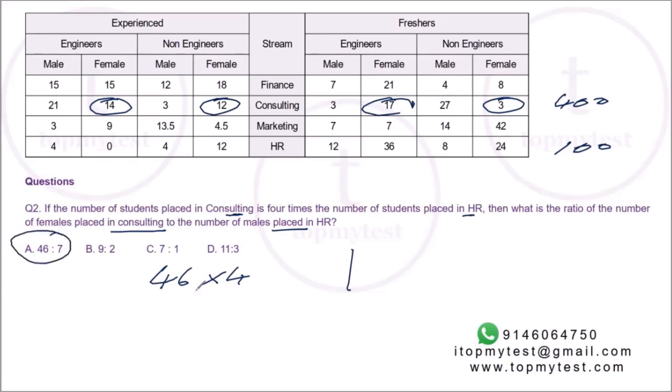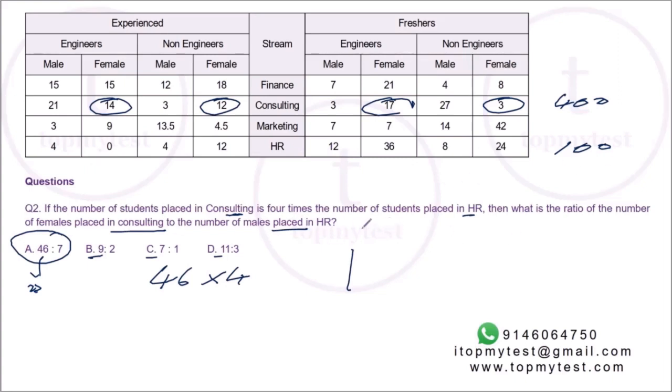You can straight away mark A because 46 you cannot factor any further, and there is nothing which has 46 in it. So you can stop here, but just for convenience's sake, let's try it on this side. See, 46 is 23 into 2. So even if you get 23, the worst it will go to is 23, but there is no 23 over here. So you can directly mark A.